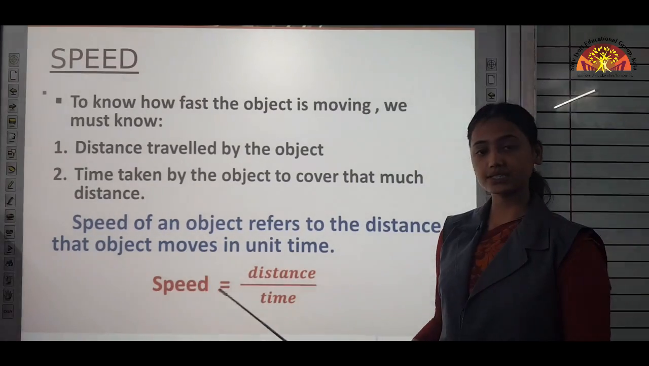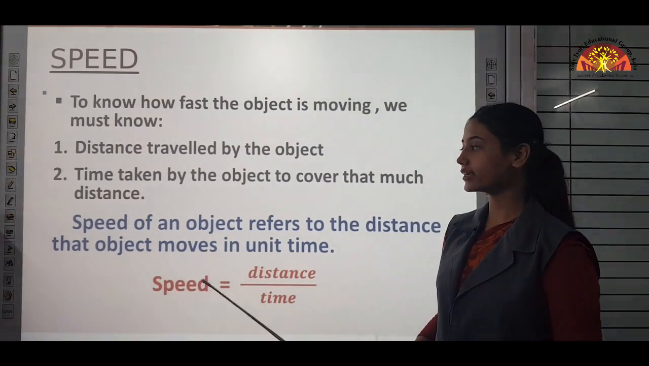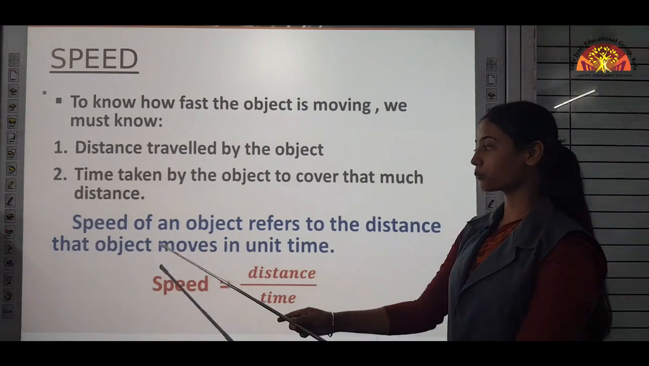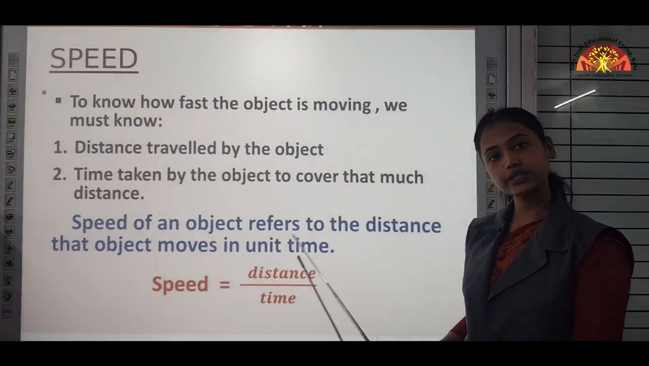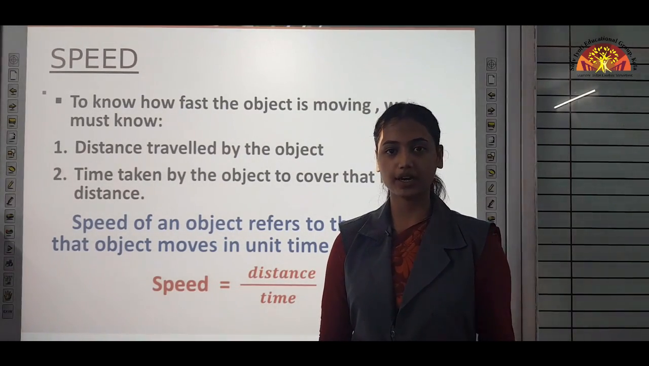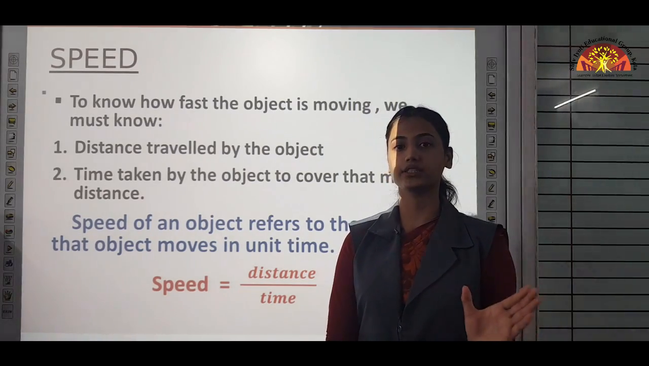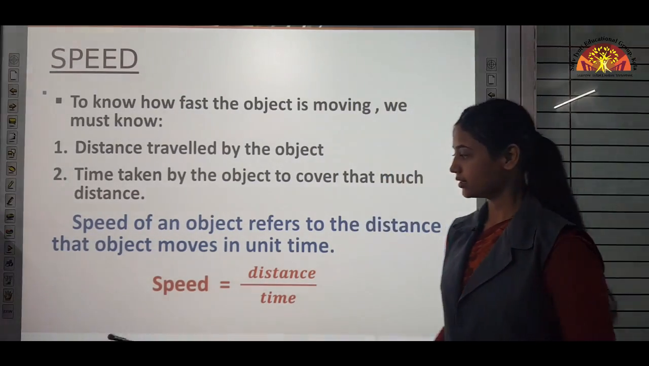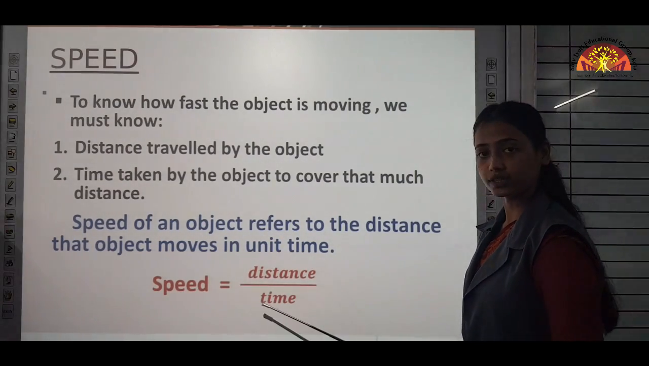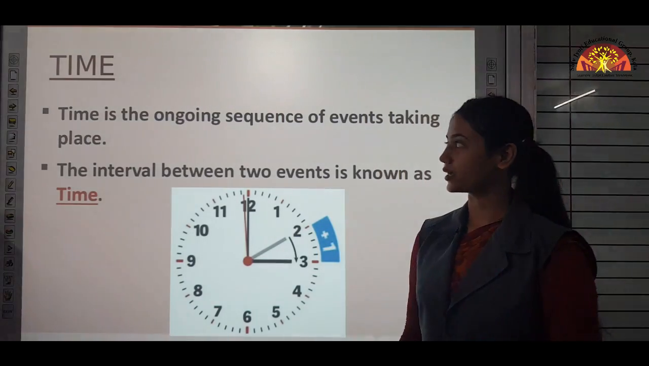The formula for speed is distance upon time. How can we define it? Speed of an object refers to the distance that the object moves in unit time. When we say he was driving a car with 60 km/h speed, we mean that he is covering 60 km in 1 hour. So, remember this formula of speed: distance upon time, distance covered per unit time.